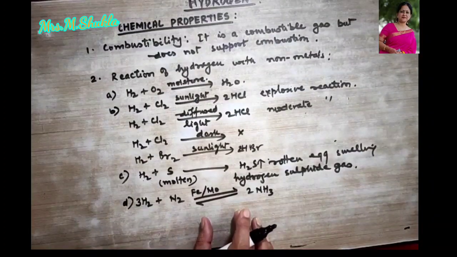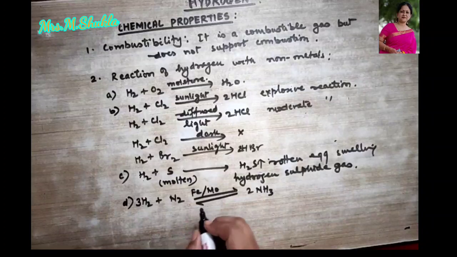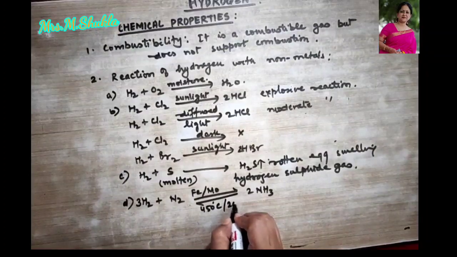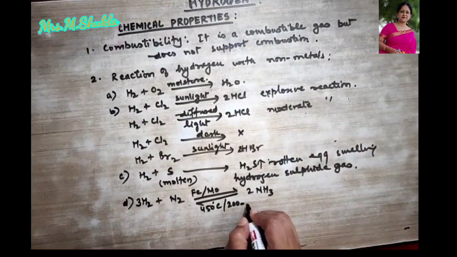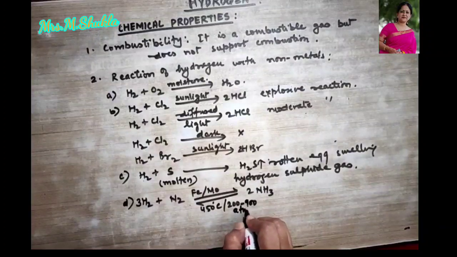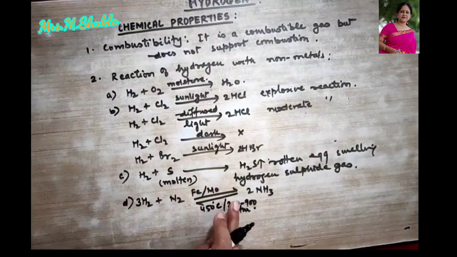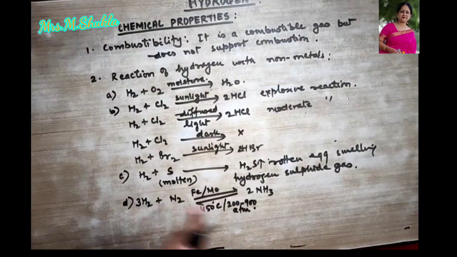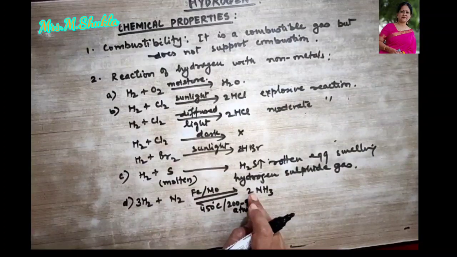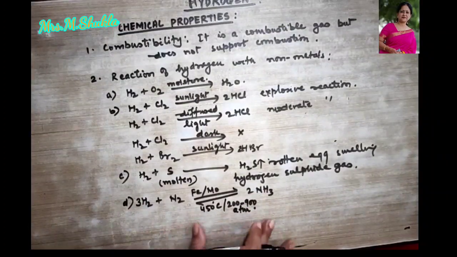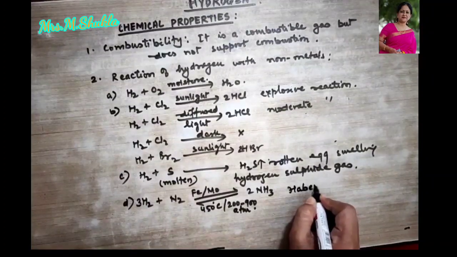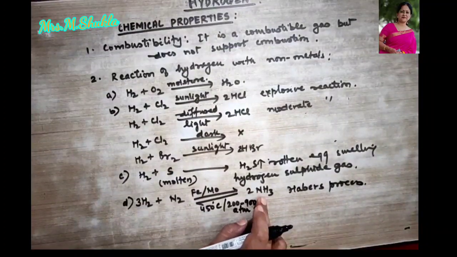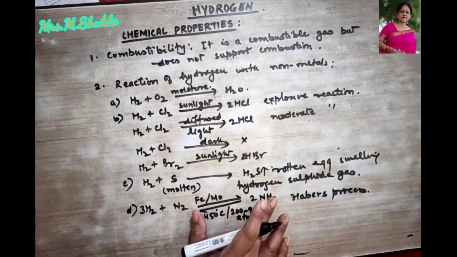Now it also requires certain pressure and temperature. So we can learn that 450 degrees Celsius is the temperature required, and the pressure ranges from 200 to 900 atmospheres. So when all these special conditions are met, with 3 parts of hydrogen and 1 part of nitrogen, we obtain 2 volumes of ammonia. Clear? Is this point clear? This process is also called Haber's process. So we say that by Haber's process, we obtain ammonia gas. I hope this is clear to all of you.